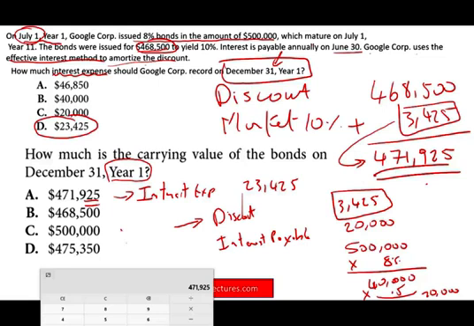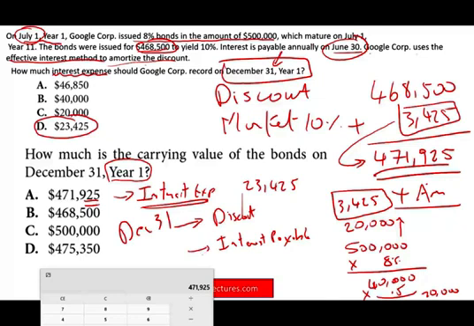Now, again, this was on December 31st. Now, when you make the payment on June 30th, you add the amount of the amortization, then your book value goes up. It keeps on going up until it reaches, at maturity, the bond goes back to its par value. So that's why it's extremely important, because bonds have many moving pieces. You have to know how to compute your interest expense. That's one computation.